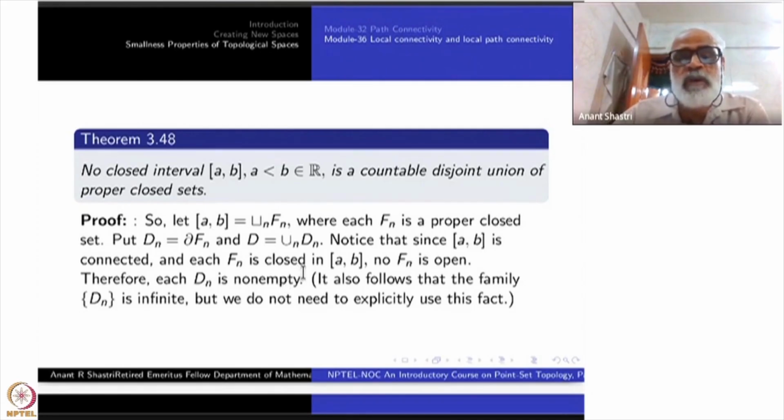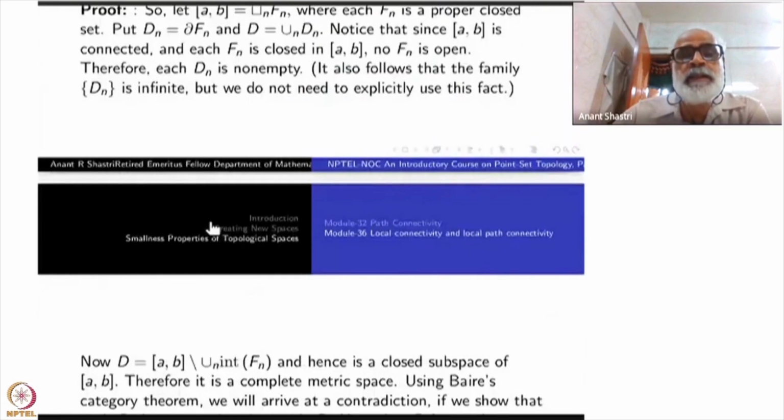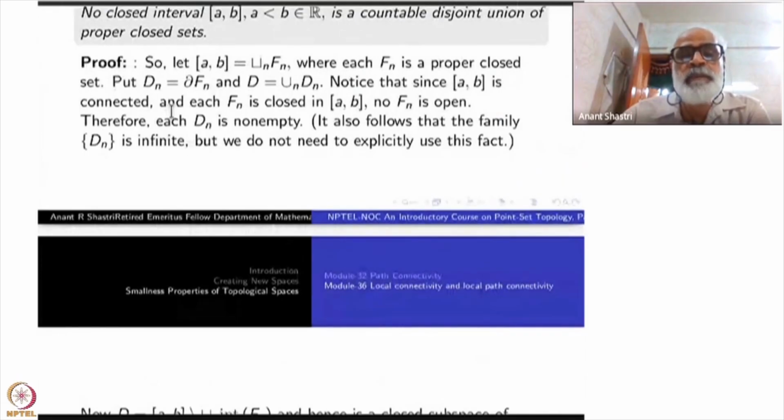But now we have lost because these Dn's don't cover AB. Right? The Fn's are covering AB. Now I have taken smaller subsets. So what do I do with them? Take D, which is equal to the union of all Dn's, right? How do you get the Dn's? By deleting the interiors of each Fn.